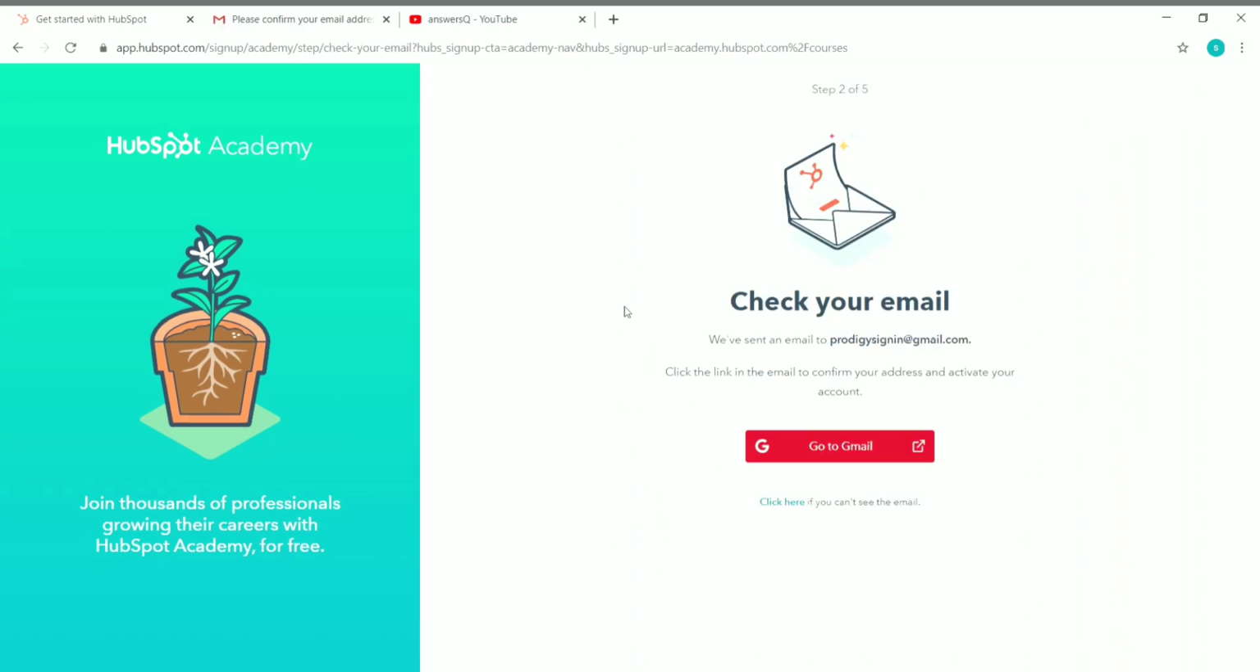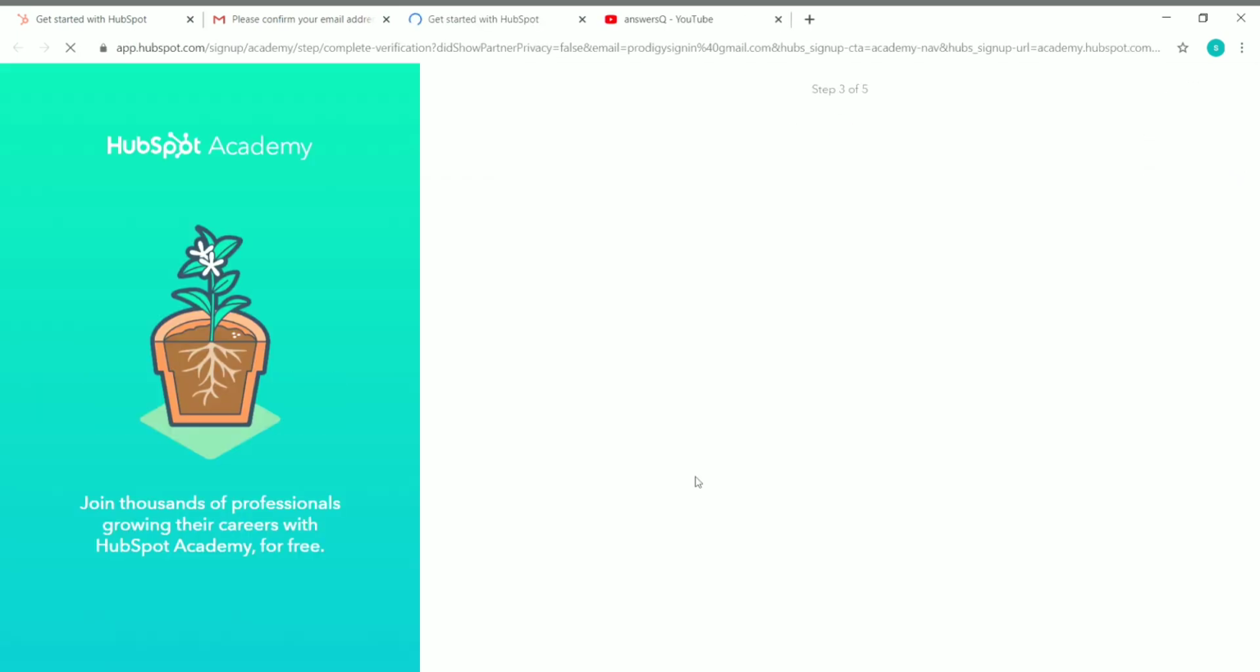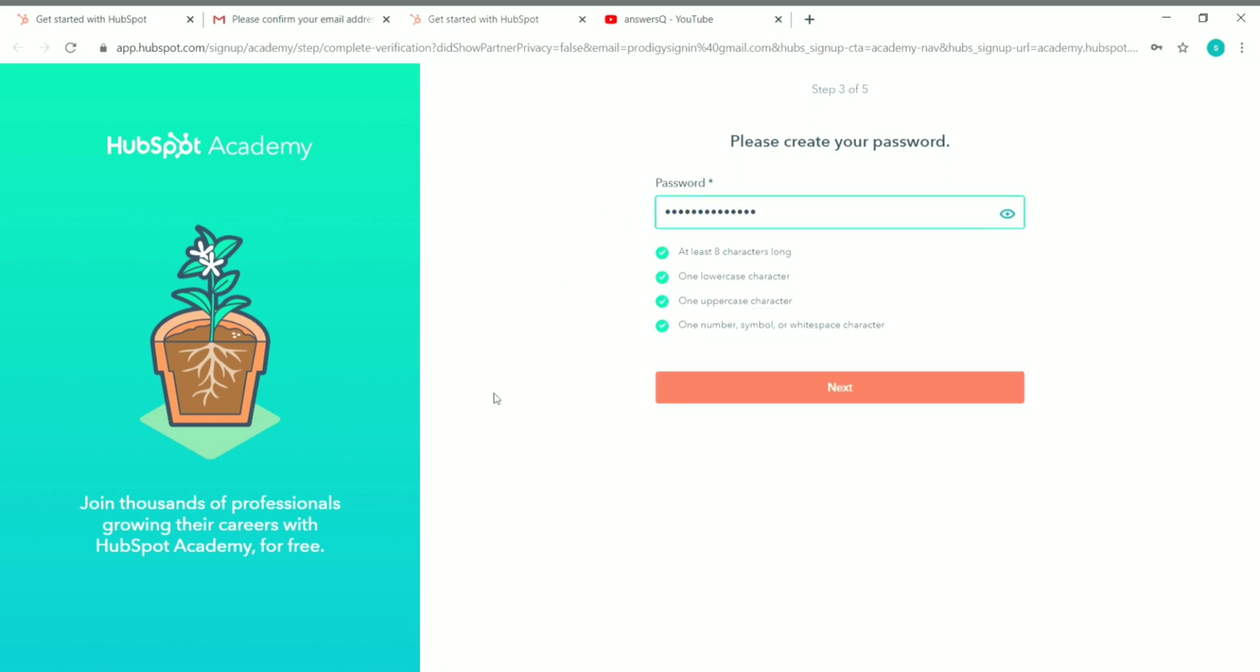When you are creating your account in HubSpot Academy, once you give your details and click on create your account, you will see this: we have sent an email to your email address. You will get a mail like this from HubSpot. You have to click on confirm my email address and verify your email address first. Now the email address is verified, and you have to set a password for your account. Once you have chosen a password that meets all these criteria, click on next.